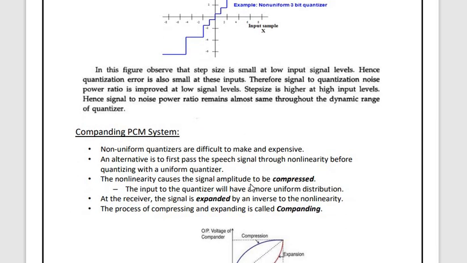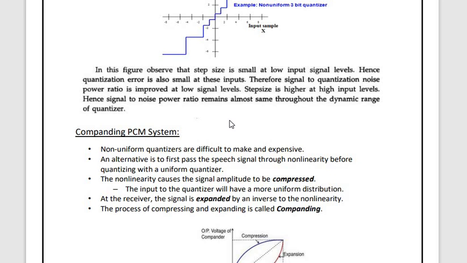This non-uniform quantization can be achieved through a process called compounding. We have seen non-uniform quantization, but how can it be obtained? It is obtained by a process called compounding, which is very important either for short questions or for 5 marks. What is actually meant by compounding? I'll first tell you that.